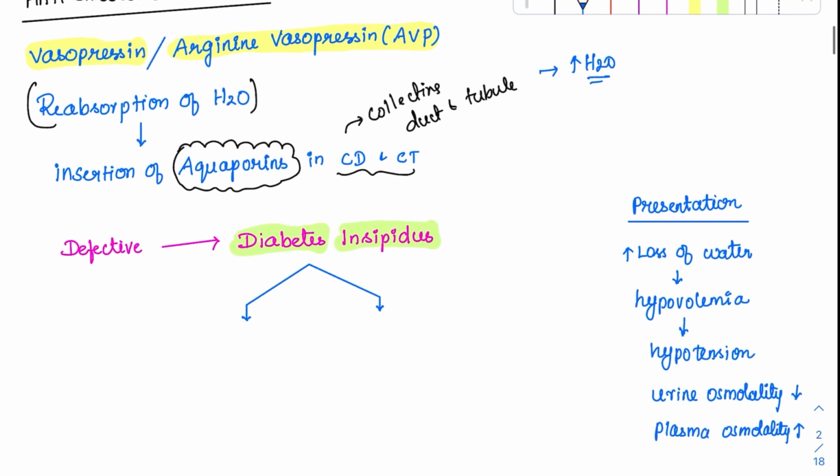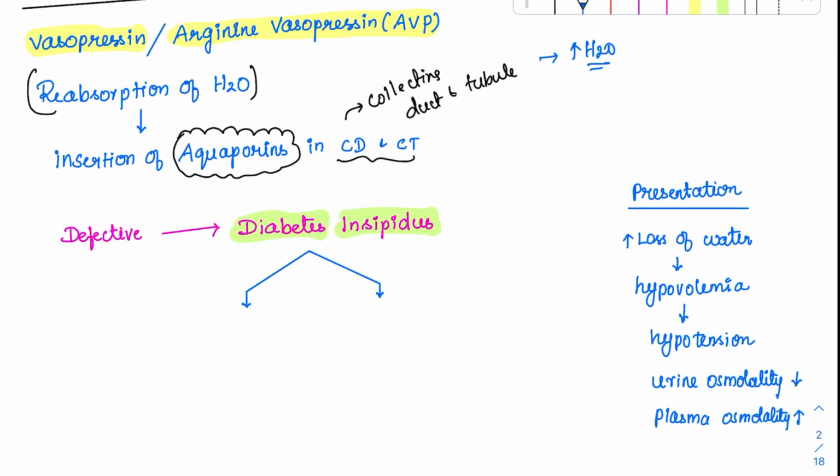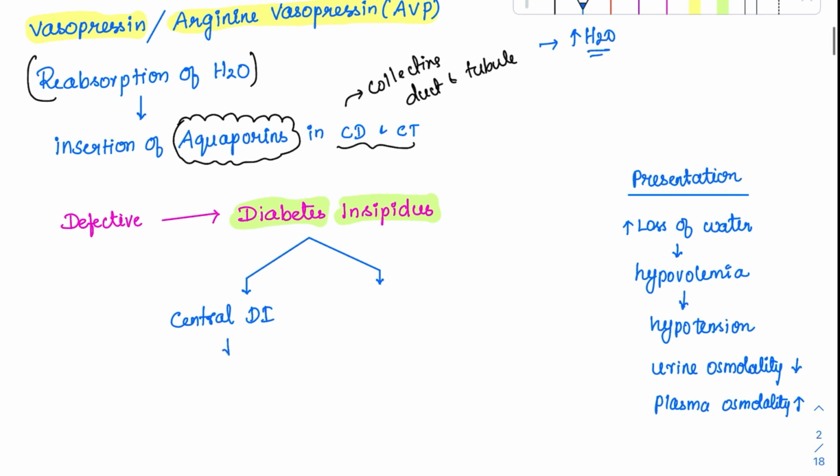And diabetes insipidus can be of two types. Both are important. The first is called central diabetes insipidus. What do you understand by central? Central means the problem is with the higher centers. So here the problem is with the hypothalamus and there is decreased production of antidiuretic hormone. Whenever antidiuretic hormone itself is decreased, they will ultimately land up in diabetes insipidus. And what is the treatment for this? This has been asked. We have to give vasopressin. There is a pharmacological form of vasopressin which we give, that is called desmopressin.